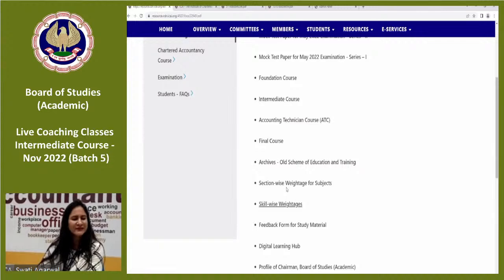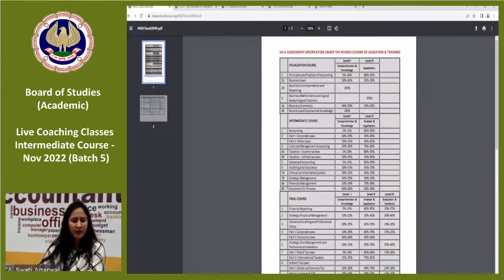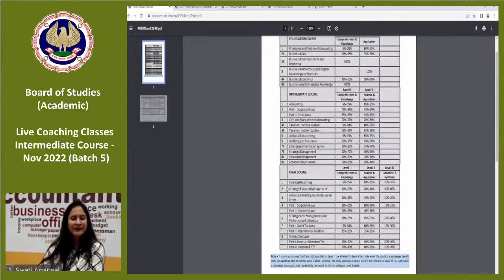You can also see the skill-wise weightage for Paper 4B, Indirect Tax Laws. Comprehension and knowledge is 20% to 45%, and level 2, analysis and application, is 55% to 80%. So I hope I am clear.